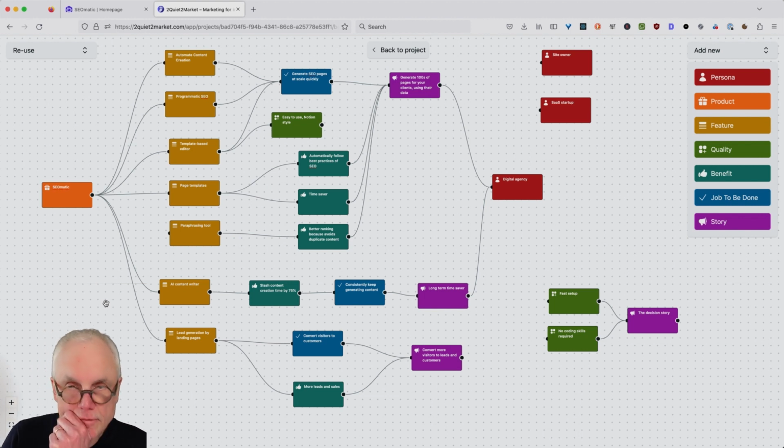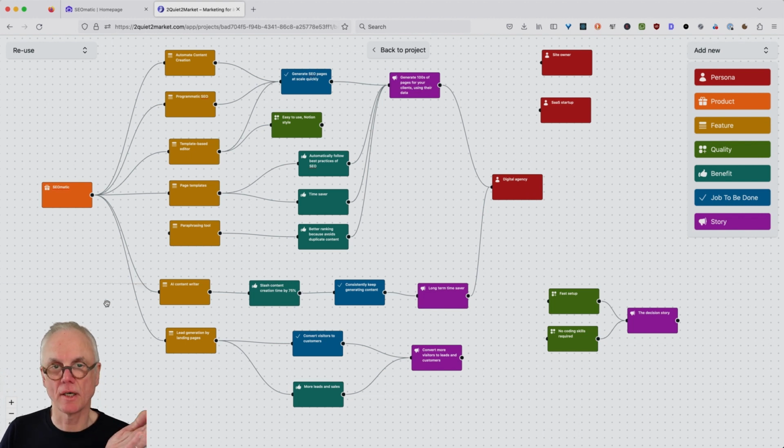Good, so what would we do now? We would say, let's convince our first digital agency that generating hundreds of pages is a good thing. So we would need to write some copy that begins to tell a story like SEOmatic is the product.